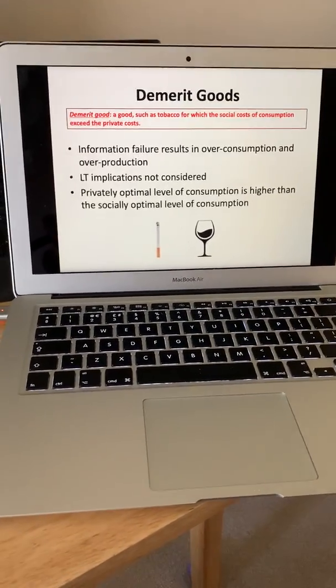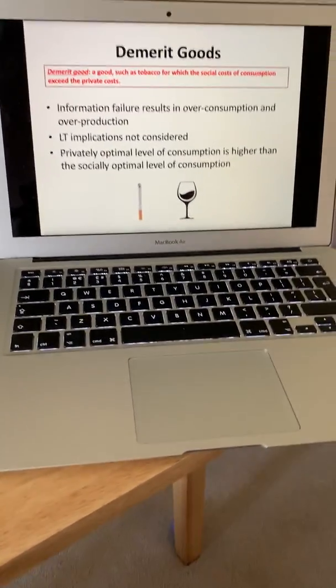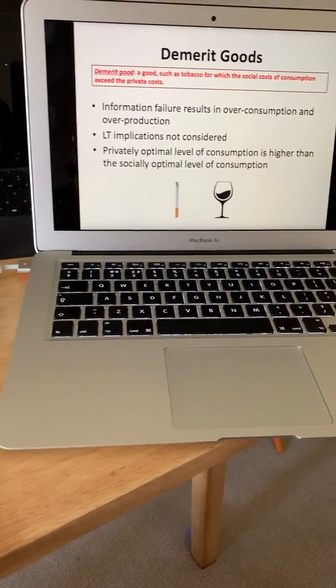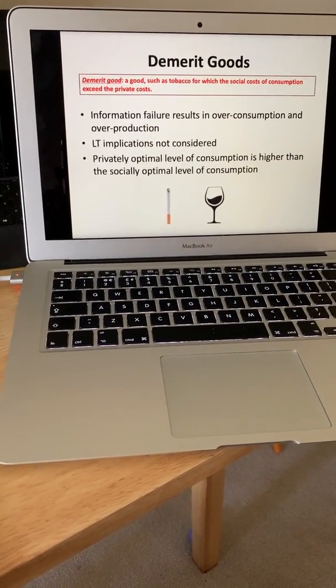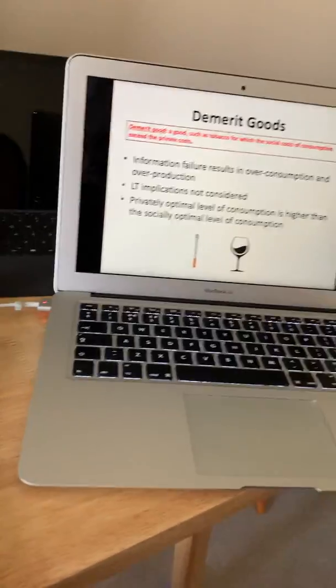So next up we have got demerit goods. Again, carrying on from your PowerPoint, if you just double check the slide on demerit goods, we've got the definition at the top, which is a good such as tobacco for which the social costs of consumption exceed the private costs. Now, this is where it gets a bit tricky.